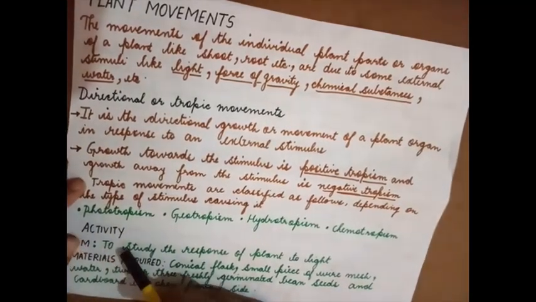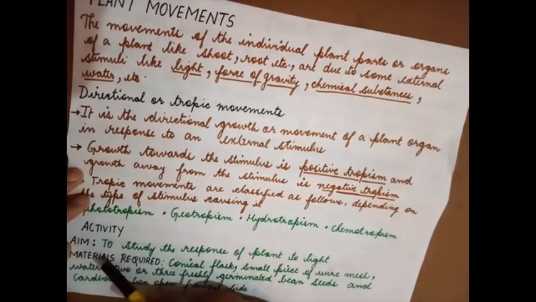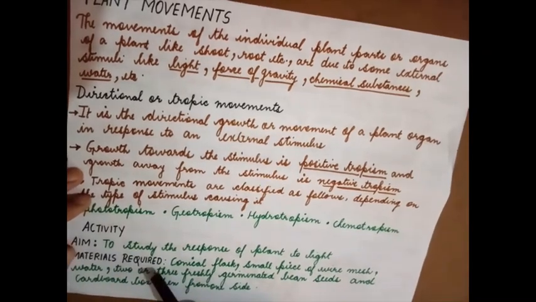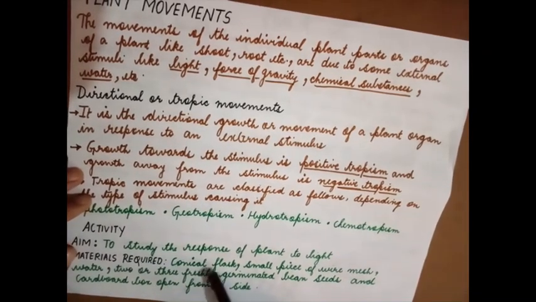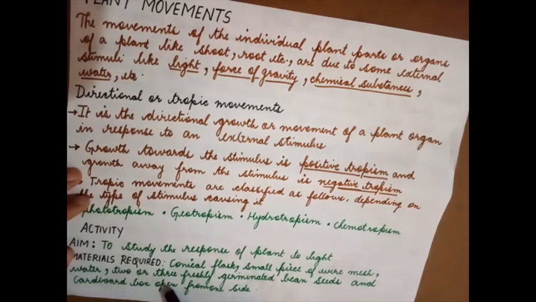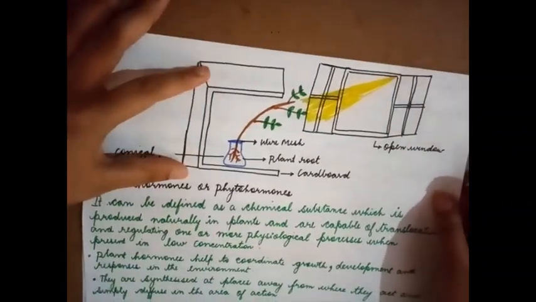Let's try to understand this phototropism with the help of an activity. Aim: to study the response of plant to light. Materials required: conical flask, small piece of wire mesh, water, 2 or 3 freshly germinated bean seeds, and a cardboard box open from one side. This is a cardboard box which is open from one side.